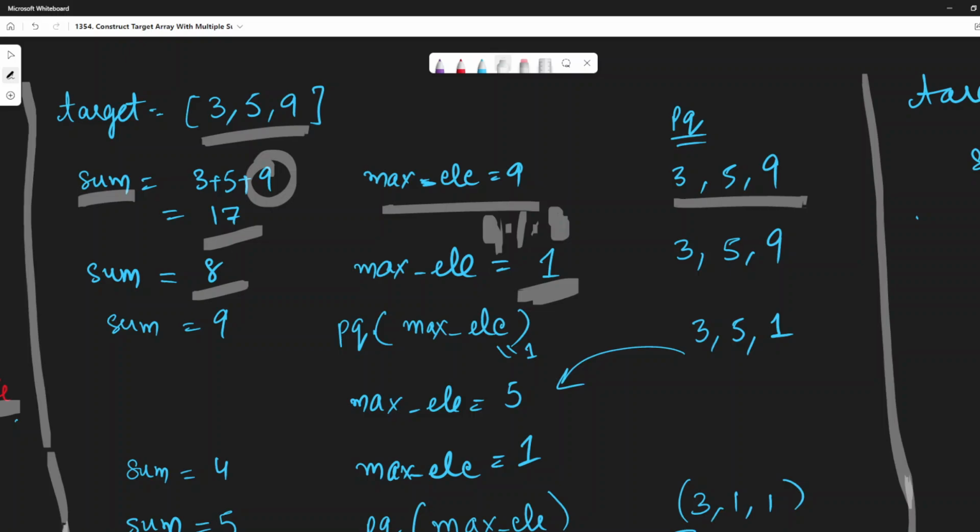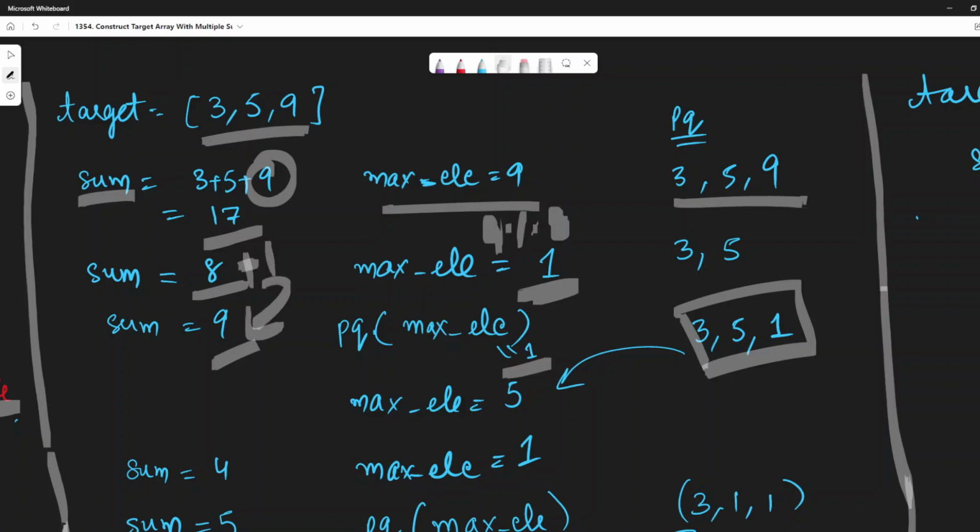Because we had already popped out 9, it won't be in the priority queue. Next, our sum would be 9, and in the priority queue we will push our maximum element, 1. So now our priority queue becomes something like this, and this sum comes up after adding 1 to it. So now it becomes 9.